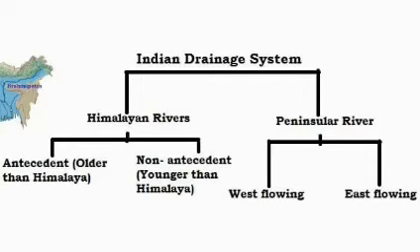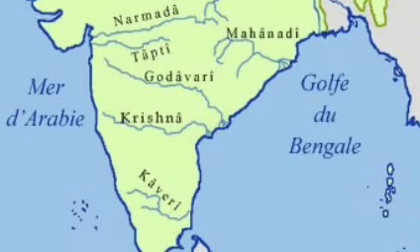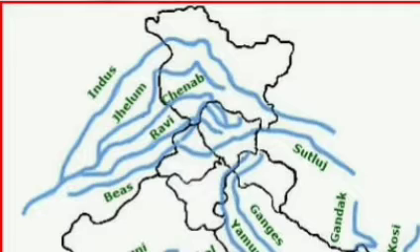The rivers can be divided into two: Himalayan rivers and peninsular rivers. Which rivers consist of Himalayan rivers and which rivers consist of peninsular rivers? The Himalayan rivers consist of Indus, Ganga, Brahmaputra. Peninsular rivers consist of Mahanadi, Godavari, Krishna, Kaveri, Narmada and Tapti. First, we have to see about the Himalayan rivers, the Indus river system.